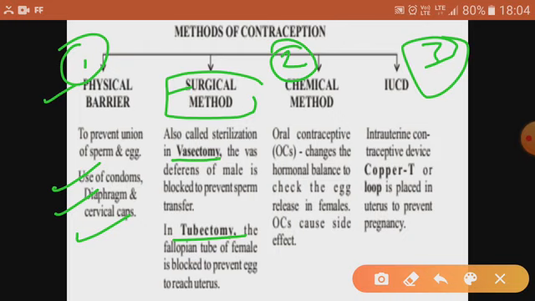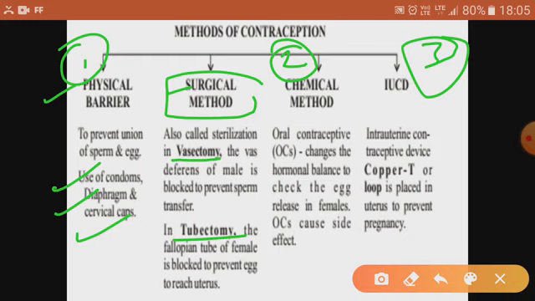Second, females can also go for the surgical method, which is a permanent method. Here the fallopian tube of the female is cut and tied, and this stops the egg from reaching the uterus. So these are permanent and irreversible methods.